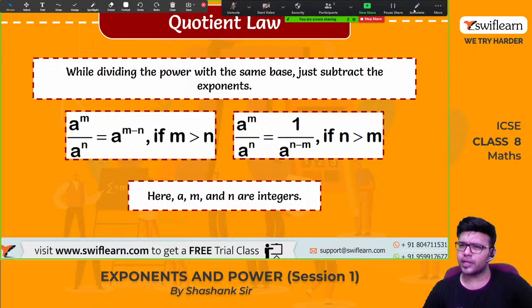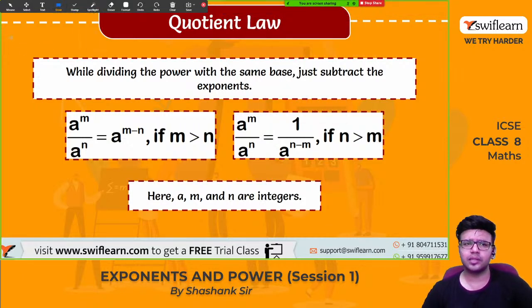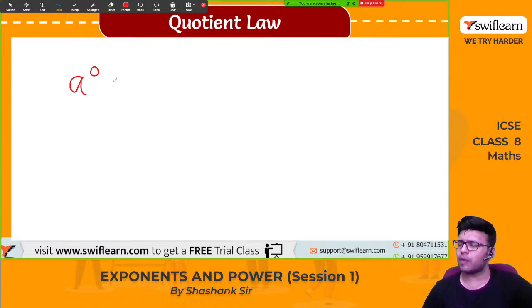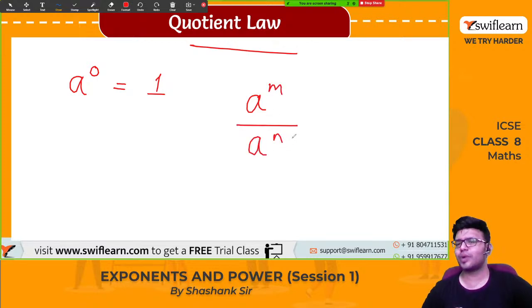I had asked you one question. I said I will tell you this afterwards. Now, how much is the answer for a raised to 0? You say the answer is 1. And how is that? This can be answered using the quotient law. a raised to m divided by a raised to n, how much is the answer? a raised to m minus n. Now, what if the value of m is 3 and the value of n is also 3?